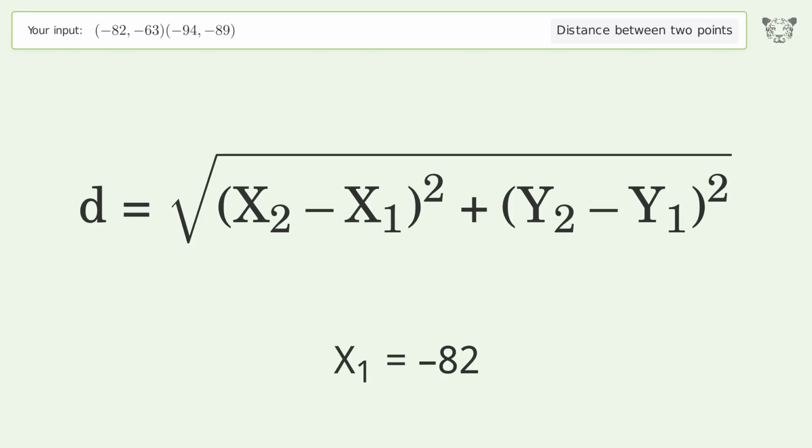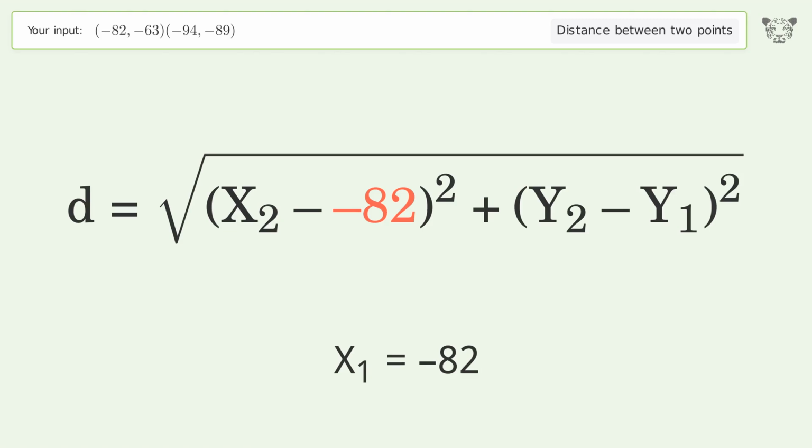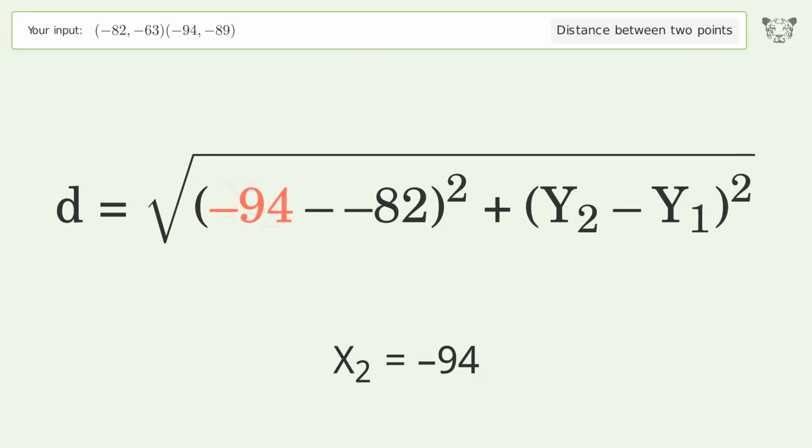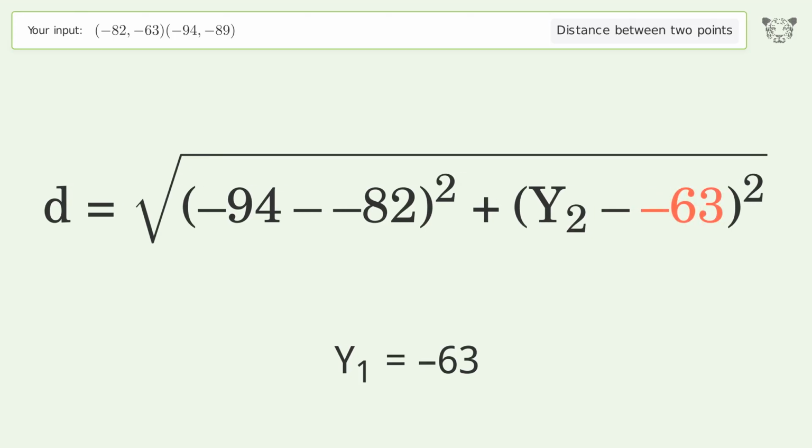x1 equals -82. x2 equals -94. y1 equals -63. y2 equals -89.